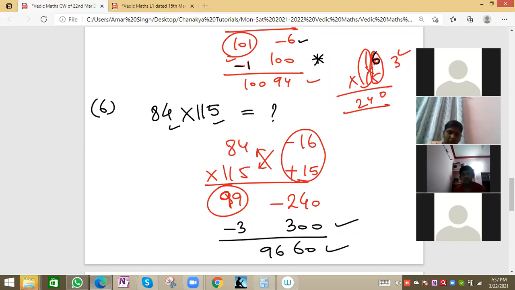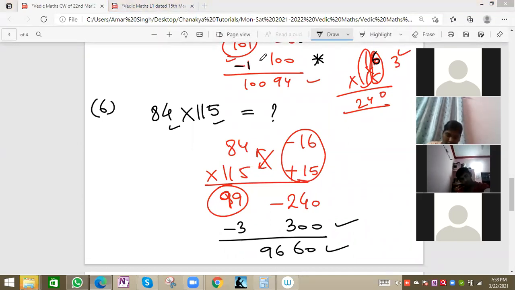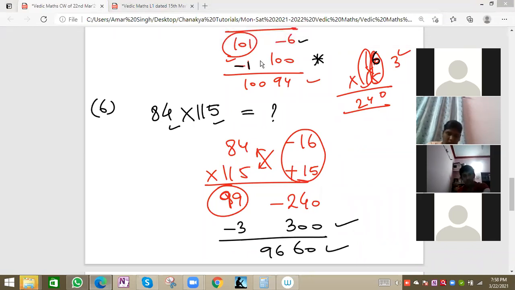Please note the solution. If anybody has doubt, they can ask. No doubt, sir. Okay, understood. So this value we have to see, 240, then 300 will add and minus 3 in the remaining value.